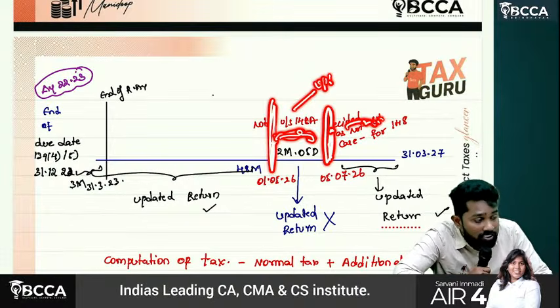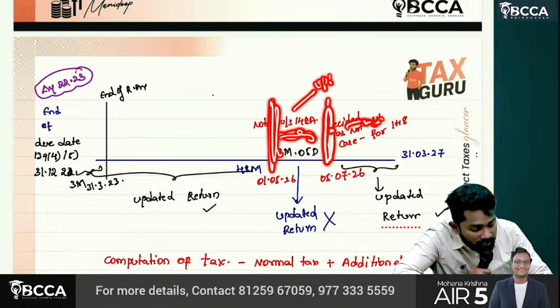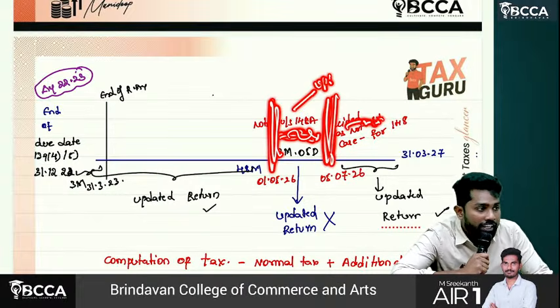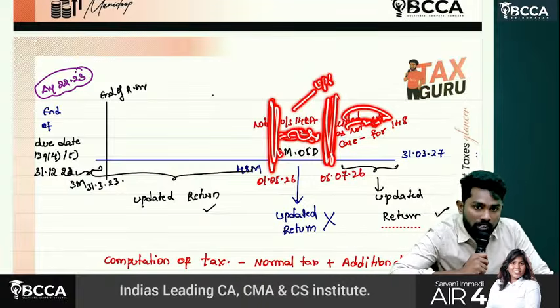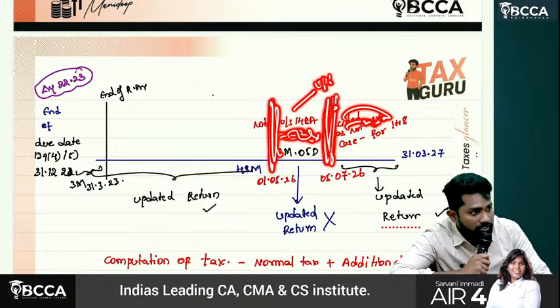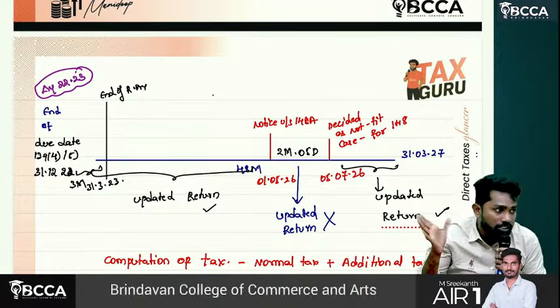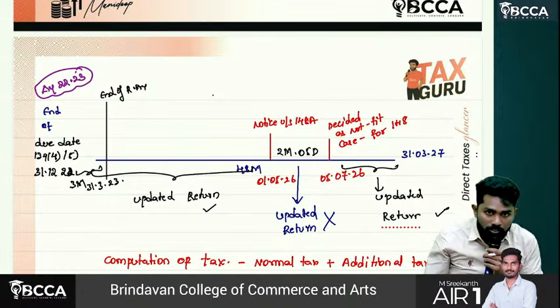Understand, sir? This is the amendment which says in this interim period you cannot file updated return. If it is not a fit case, later on again you can file updated return. If it is a fit case, then from that date itself your option to file updated return will get lapsed. Understand, sir?